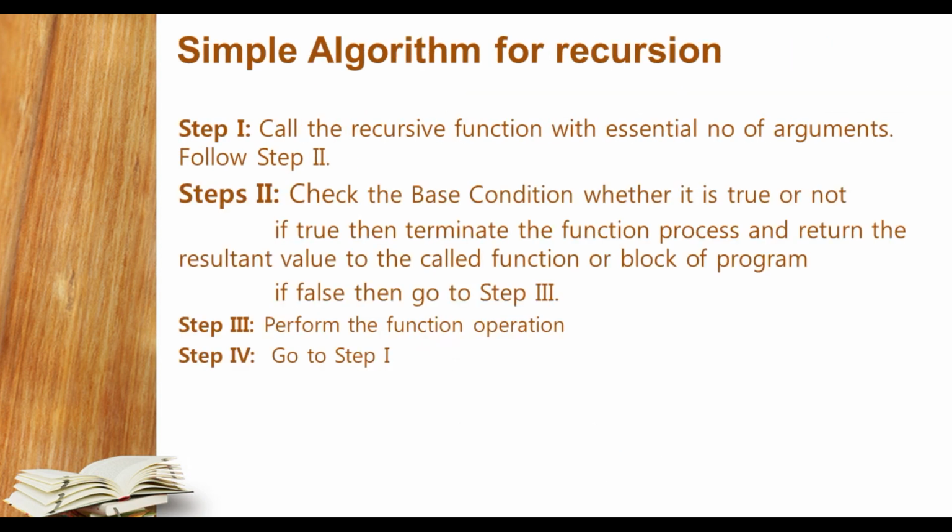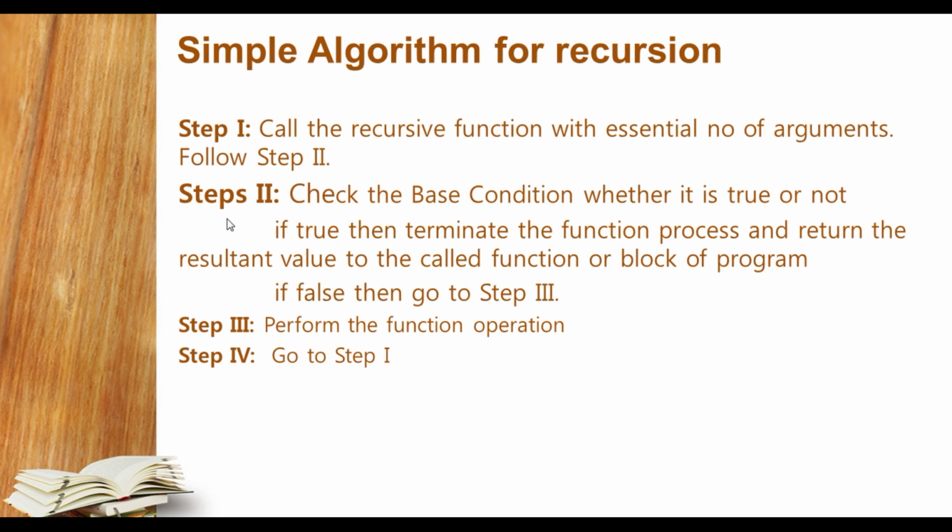Now we have to understand the simple algorithm for recursion. There are 4 steps given here. The first step says to call the recursive function with the essential number of arguments. It means a recursive function never calls itself until we have called it once. We need to call this recursive function once by our own command or hard coding command, and then after that it will follow step 2.